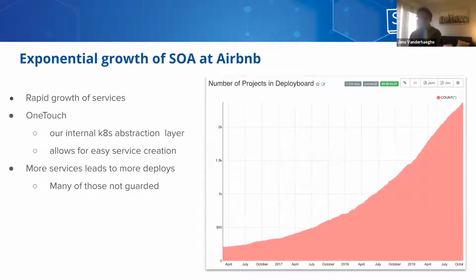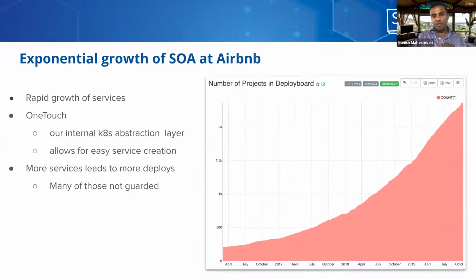Okay, so with the rapid increase in the overall number of services, there were a bunch of initiatives across the company. One of the initiatives was to keep all service related code or any config in one particular place, and we call it one touch internally. This includes pipeline configuration or anything related to our service in one Git repository.